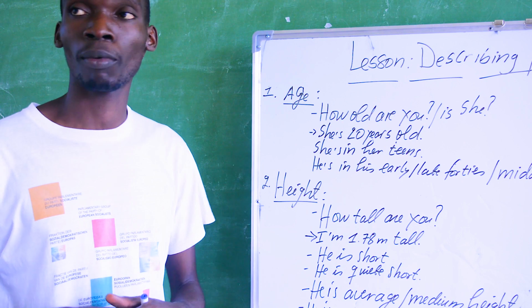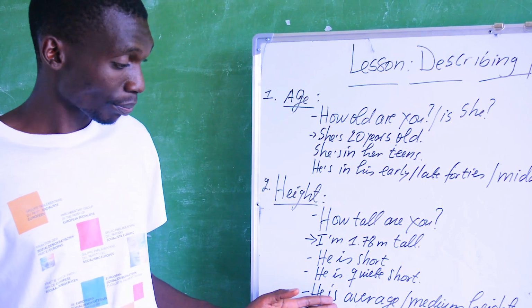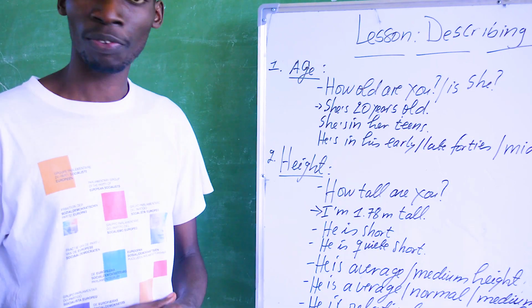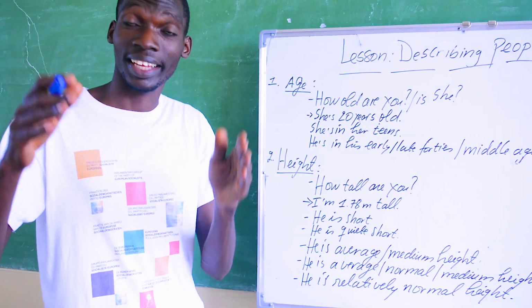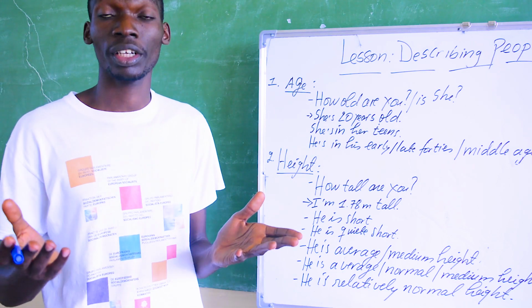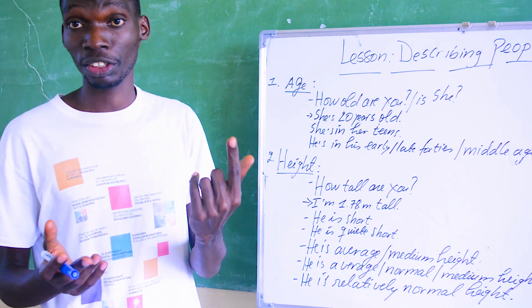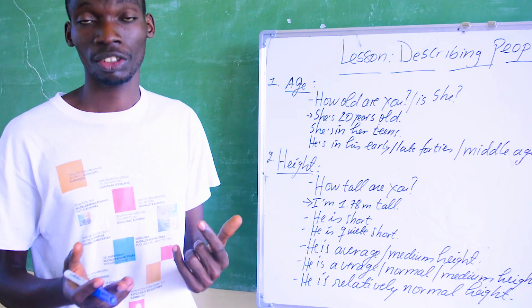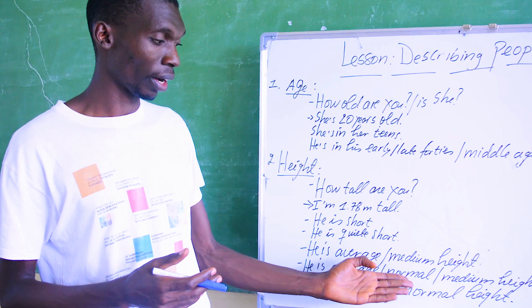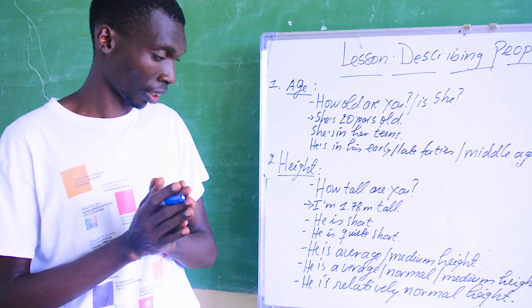Also, you can describe someone as being of average height or medium height. If you are medium height, you are neither tall nor short. It means that you are in between. It means that you are medium height or average height.